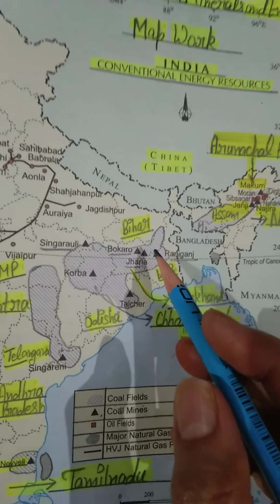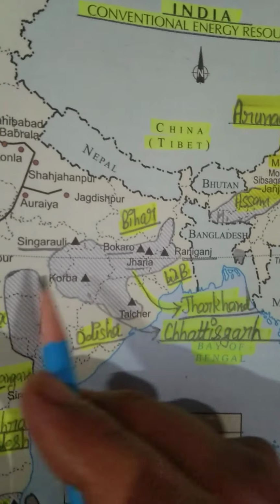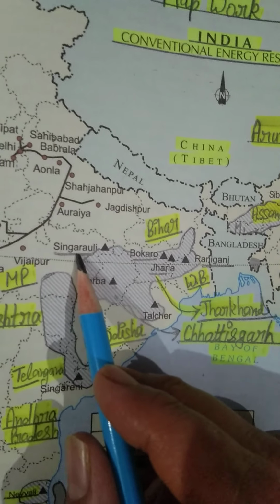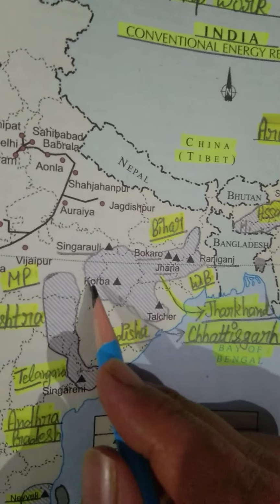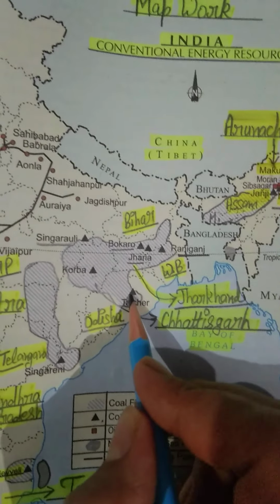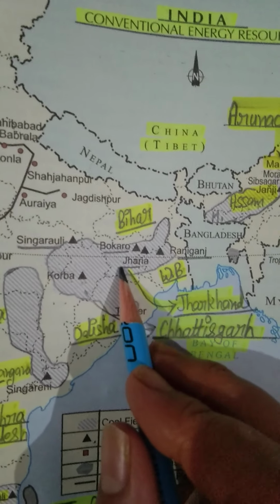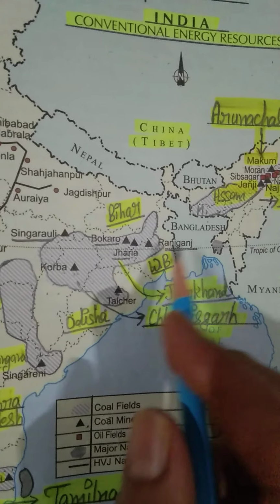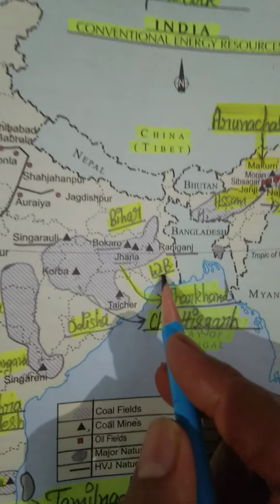Now see the coal mines. Again I am telling you, this black triangle is equal to coal mines. So students, at first see this coal mine, and the name of this coal mine is Singaroli. So Singaroli is located in Madhya Pradesh. Okay, Korba coal mine is located in Chhattisgarh, and Talcher coal mine is located in Odisha, and our Bokaro and Jharia, both of the coal mines are located in Jharkhand, and Raniganj coal mine, it is also a very important and popular coal mine located in West Bengal.